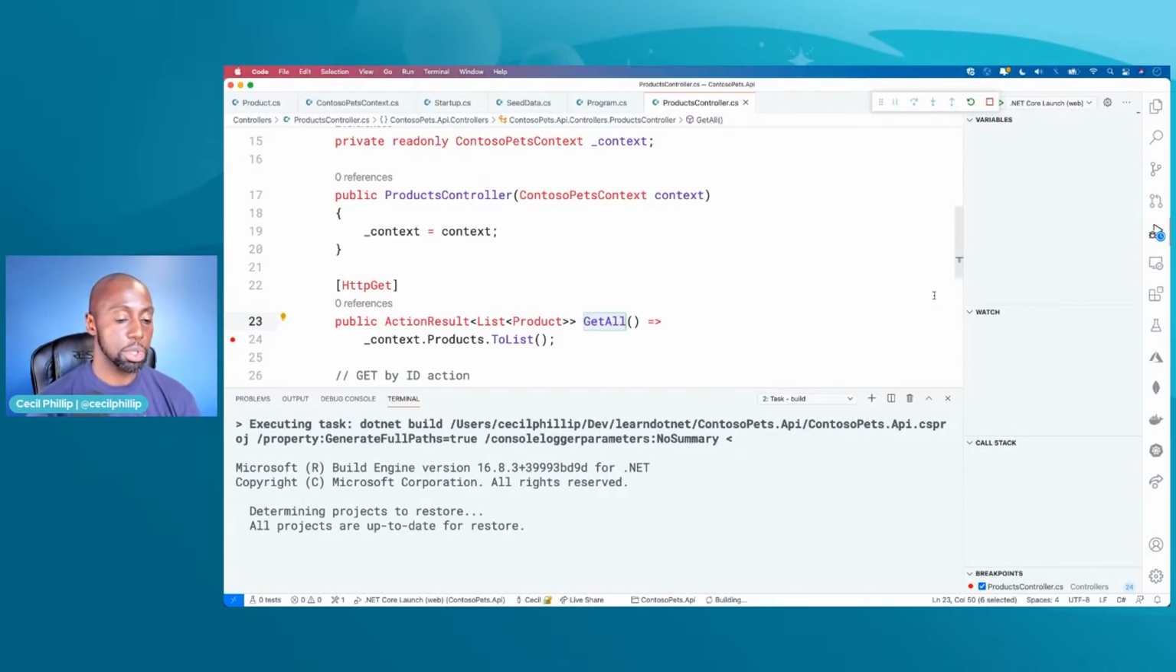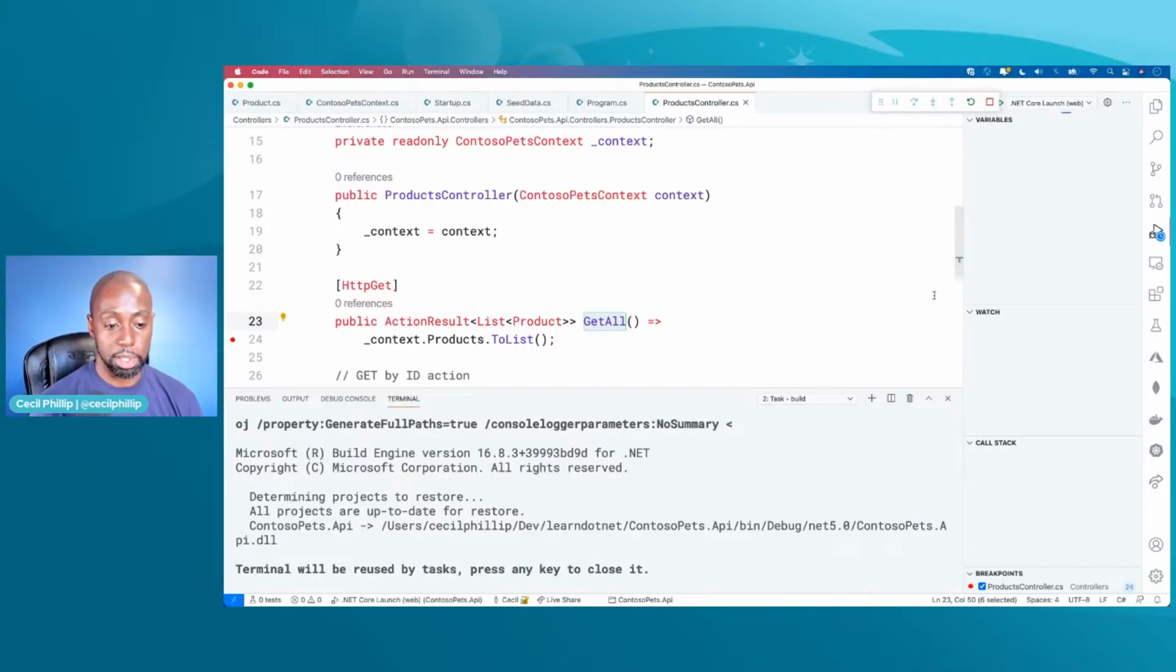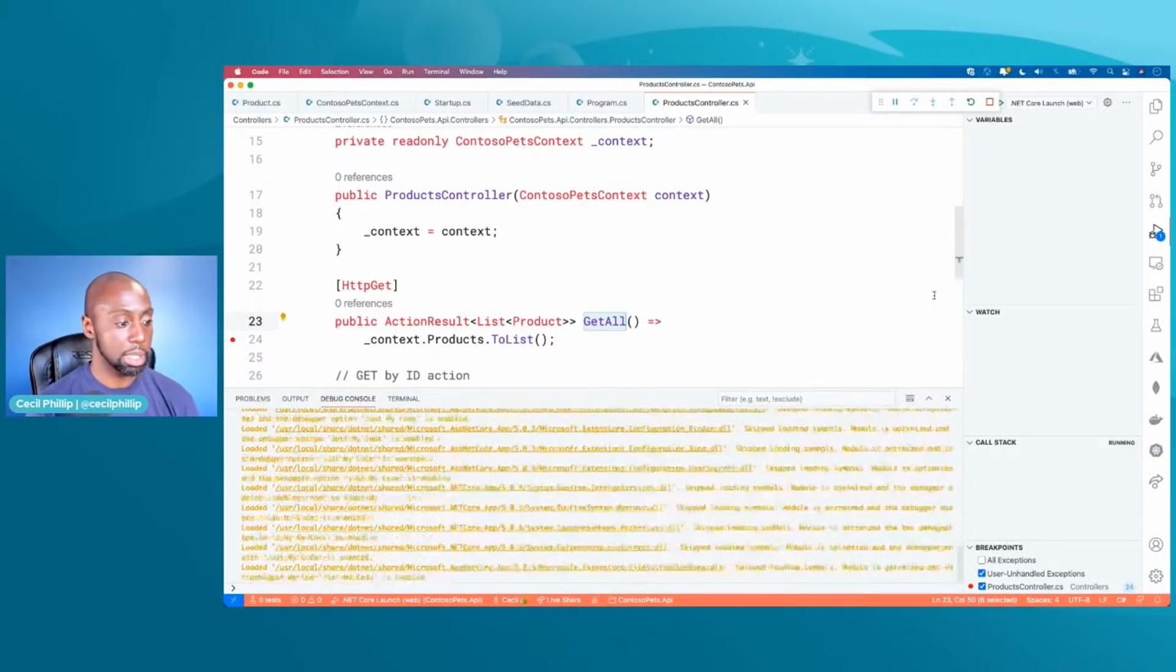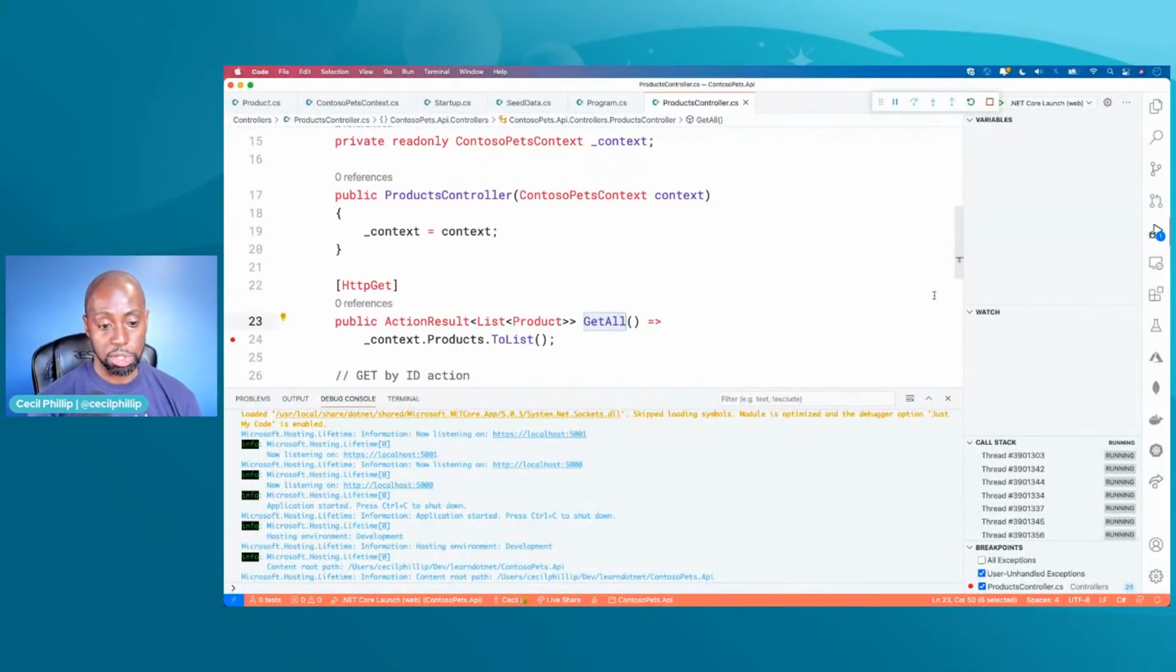So like I said before, it's going to go and get our source code. It's going to build it. If there was a problem, it would yell at me and be like, oh, you did something silly, Cecil. So we're not going to actually make this happen. And then it's going to boot up that web server, and we're going to start doing stuff. All right, so our web server is up and running. I'm going to go ahead and copy that URL again.